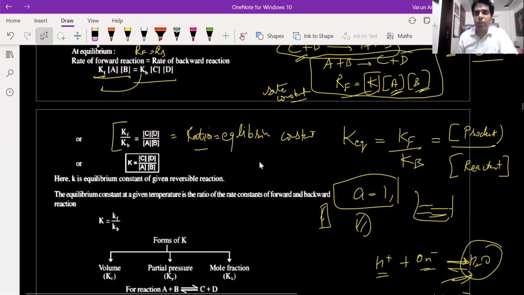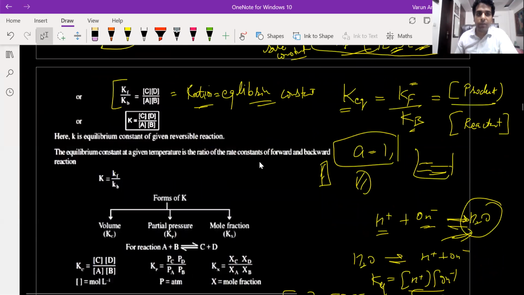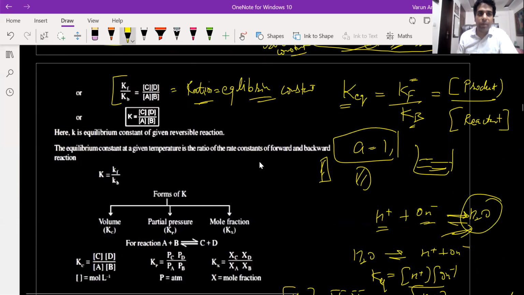Now, the ratio for the equilibrium constant. What is the equilibrium constant? The ratio of the rate constant for the forward reaction upon the rate constant for the backward reaction. That is nothing but the concentration of the product upon the concentration of the reactant. This thing is known as the equilibrium constant.